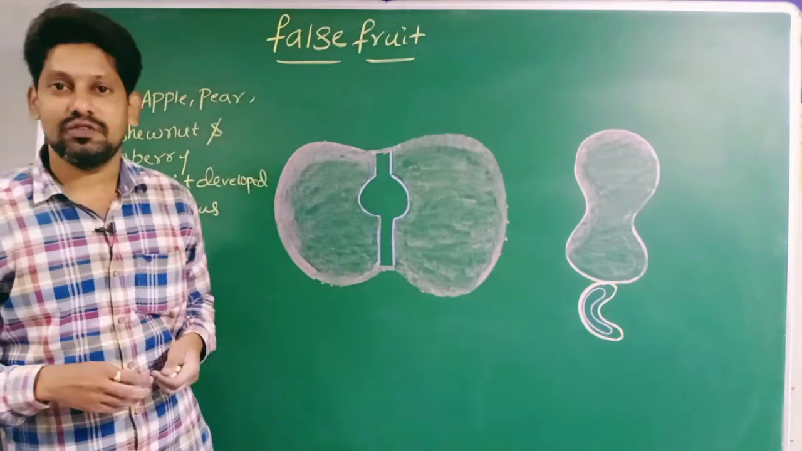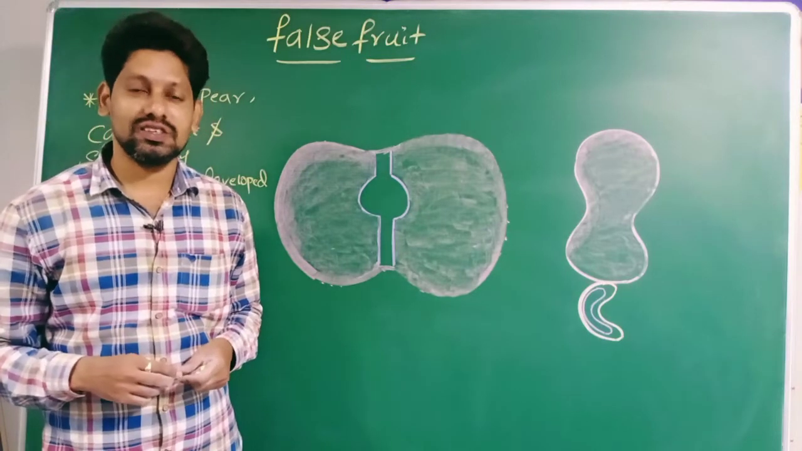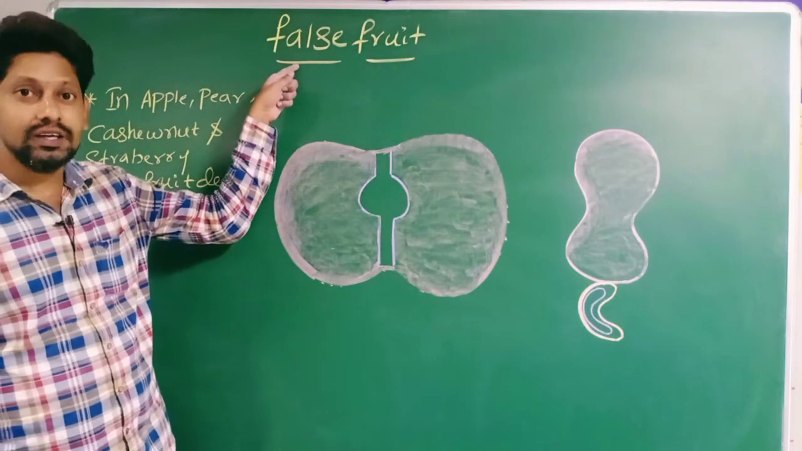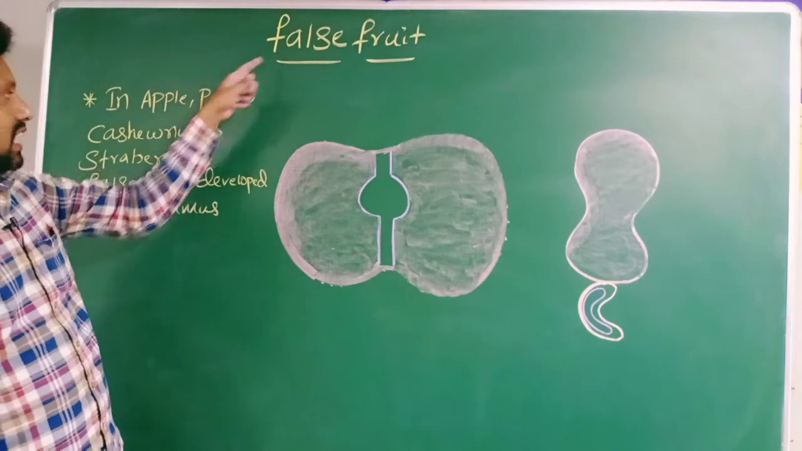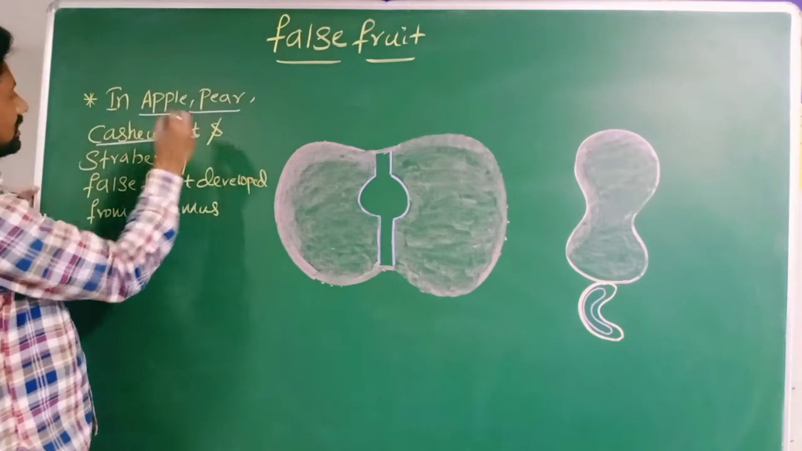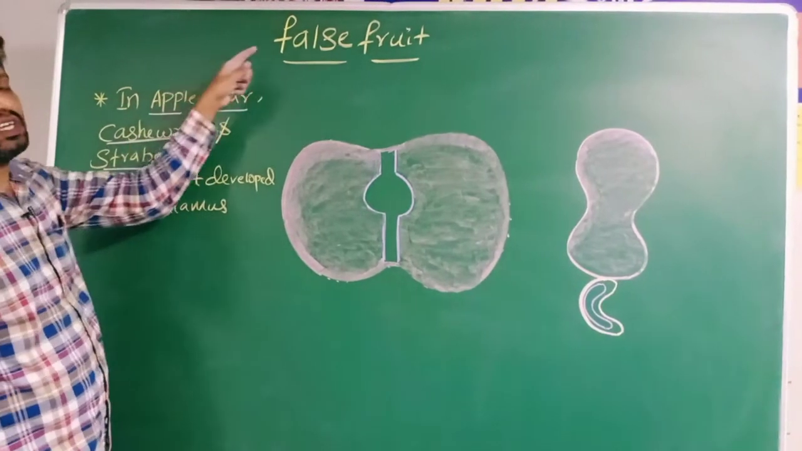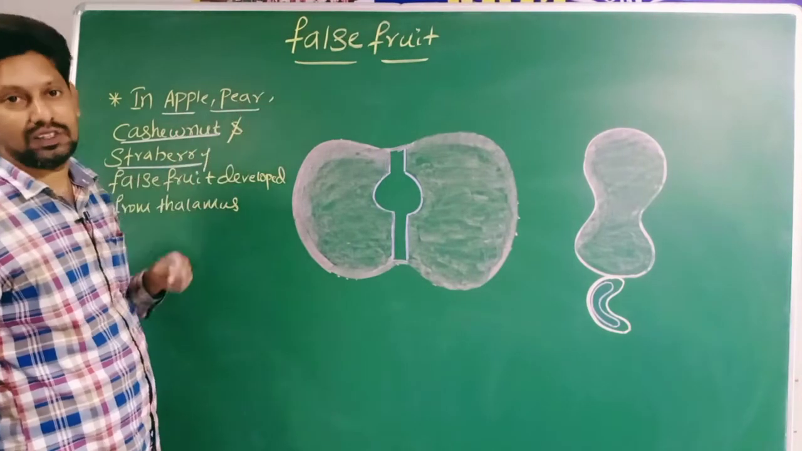Which fruits are false fruit? In the previous session, yesterday's session, we started this topic of false fruit. Examples of false fruits are apple, pear, cashew nut, and strawberry. In all of these you can see false fruit.